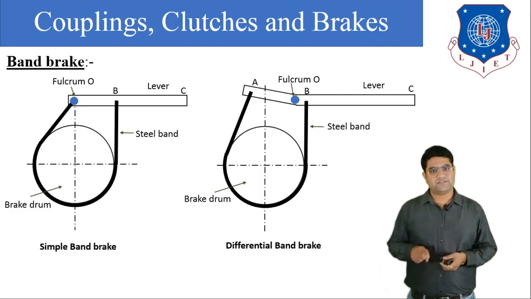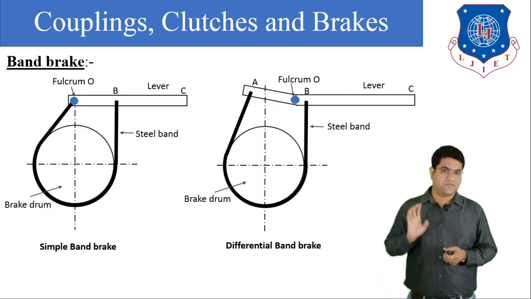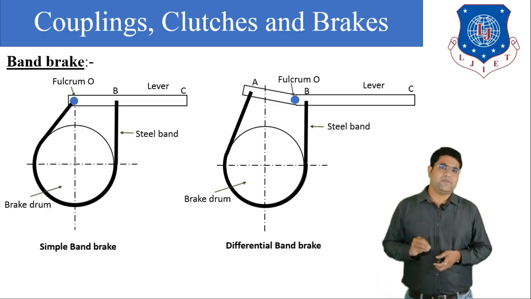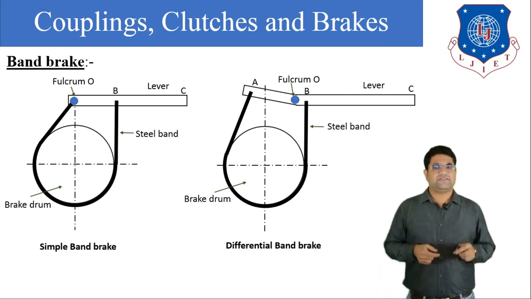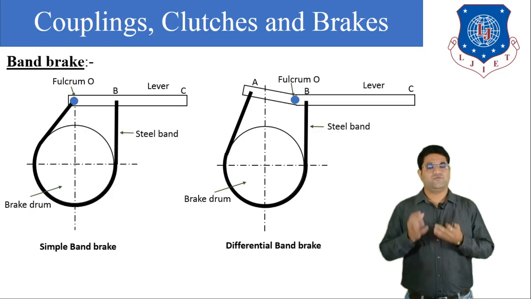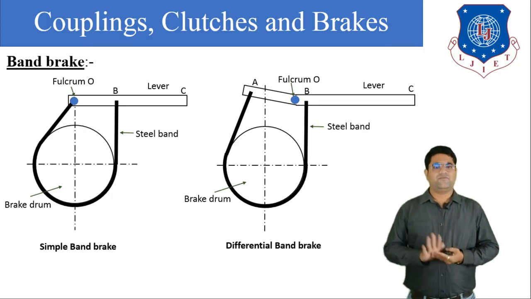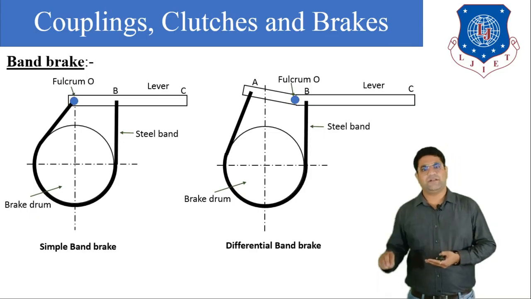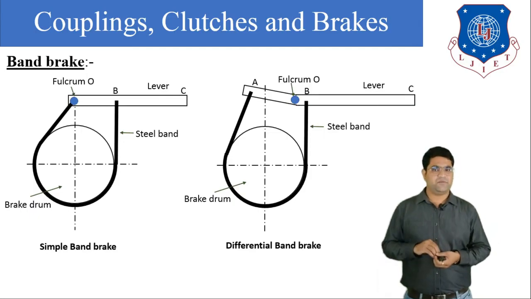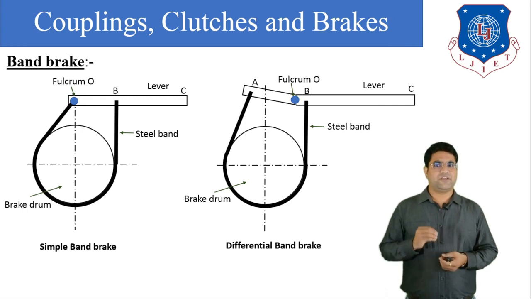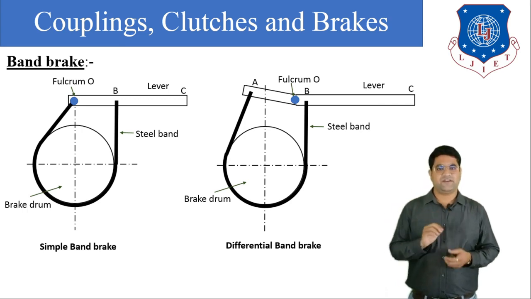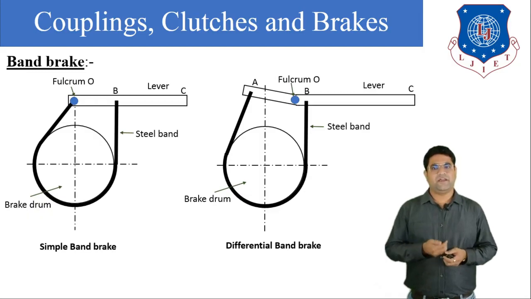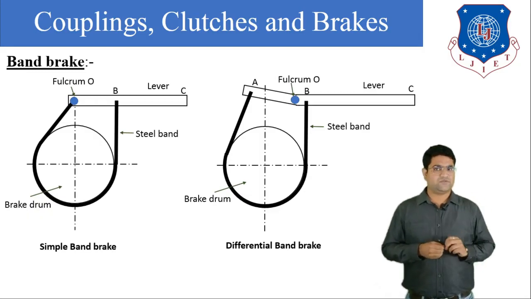Here one band is attached over the rotating wheel. This band is made of steel or rubber. Now the band is attached to the lever and we apply force on the lever to operate the brake. Now we are going to understand the difference between the simple band brake and the differential band brake. In the simple band brake you can see one end of the band is directly attached to the fulcrum and the second end of the band is attached to the lever, opposite to the fulcrum.